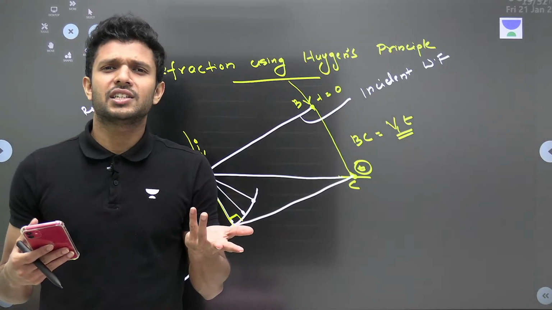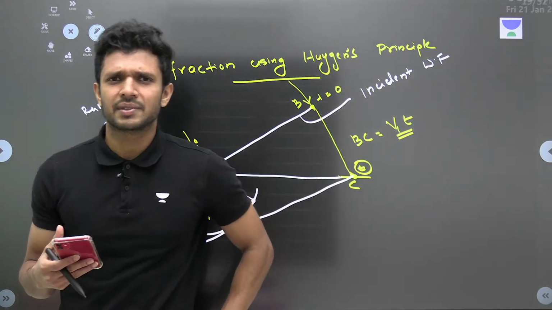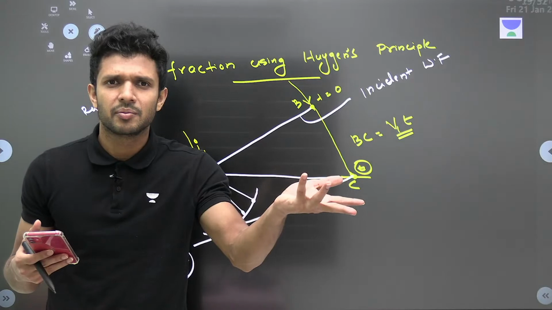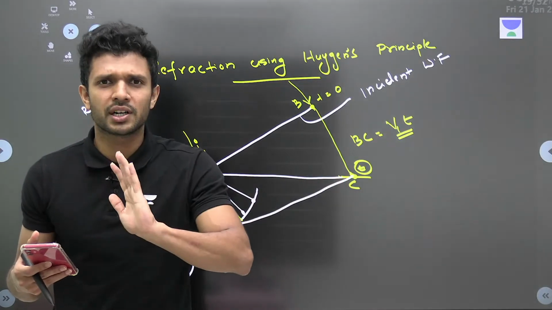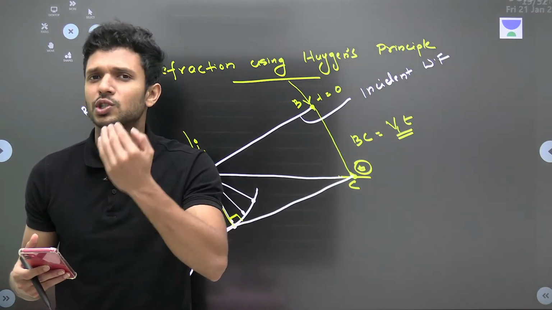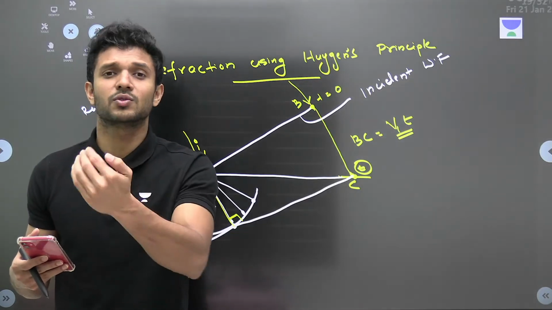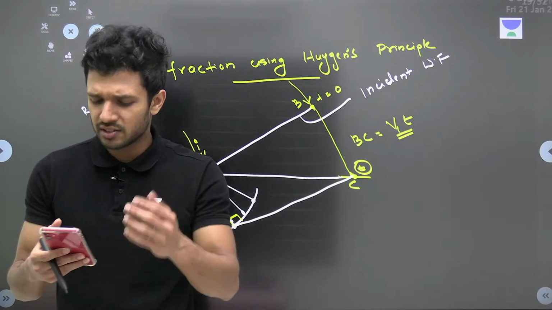Where can we have larger velocity of light? Is it in air or is it in water? It is obviously in air, because when it passes through water, it's a dense medium with so many molecules. So water will offer so much resistance when light passes through it. उसका velocity कम ही हो जाएगा.